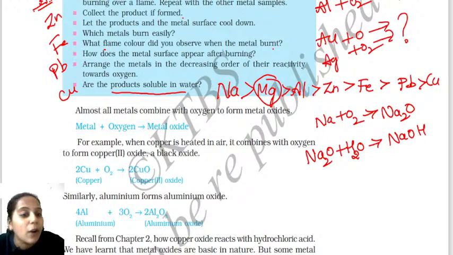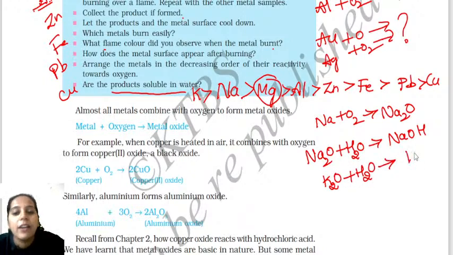You get sodium hydroxide. Similarly, when you burn potassium, you can include potassium here, children. Potassium is more reactive compared to sodium. When you burn potassium in the presence of oxygen, you get potassium oxide, K2O. When this potassium oxide is added into water, you get potassium hydroxide, KOH.